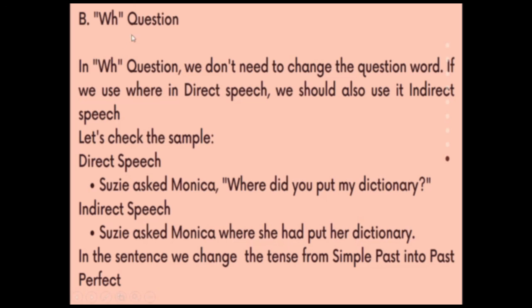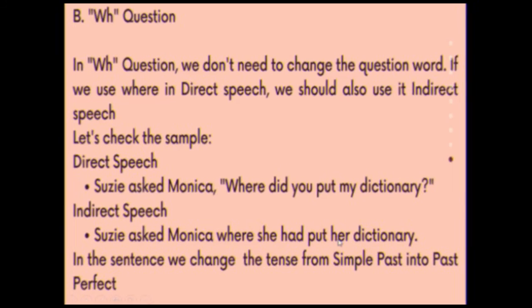Let's see the second, WH questions. In WH questions, we don't need to change the question word. If we use the word where in direct speech, we should also use it in indirect speech. Let's check the example below. Suzy asked Monica, "Where did you put my dictionary?" This question is in simple past. So just make the positive sentence to form the indirect speech into past perfect. So bring your subject before had plus verb 3. So it becomes Suzy asked Monica where she had put her dictionary.